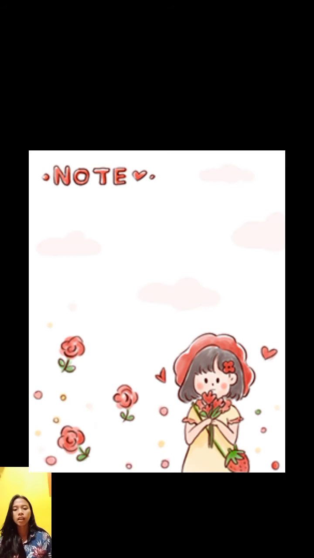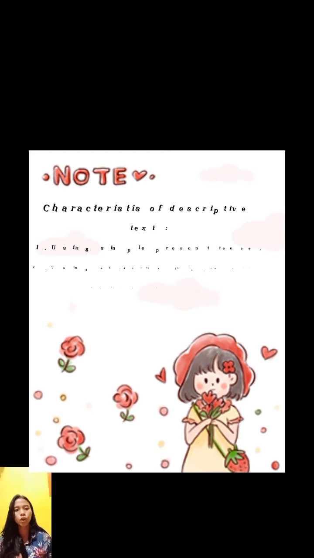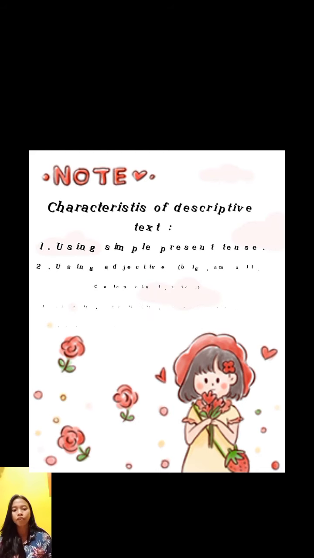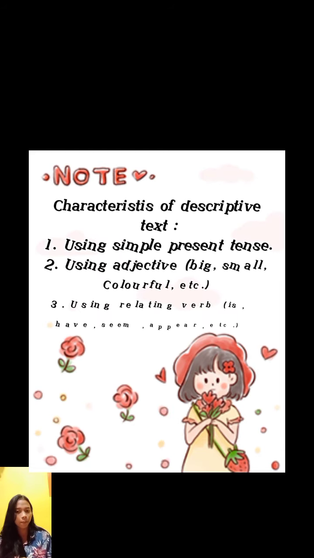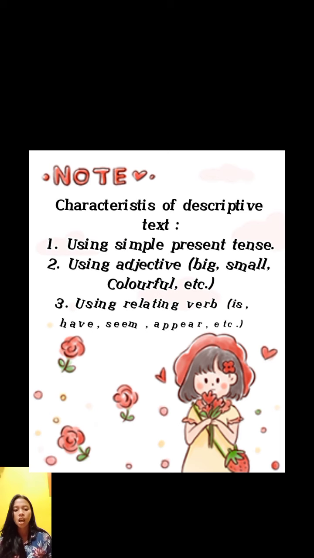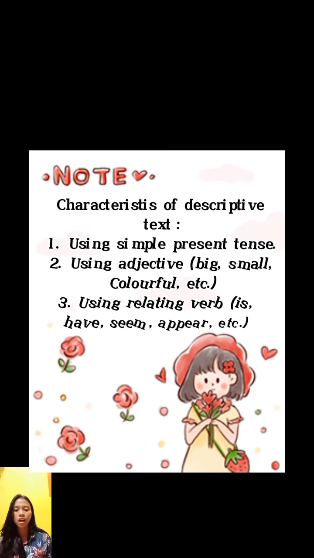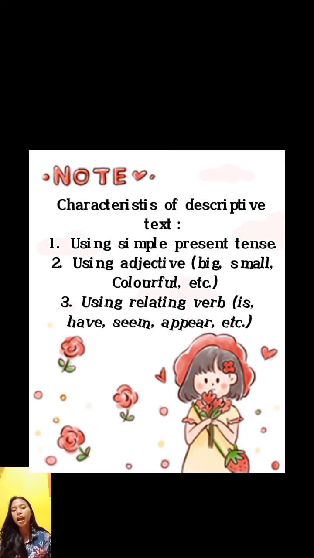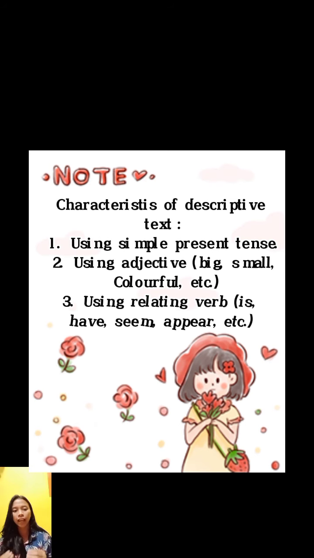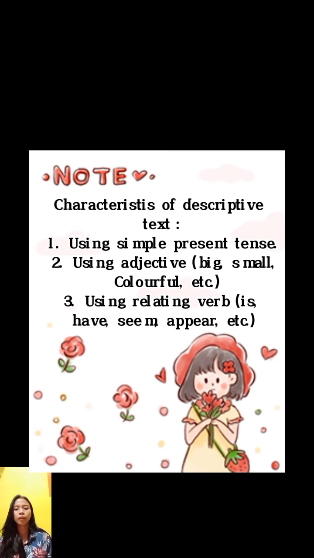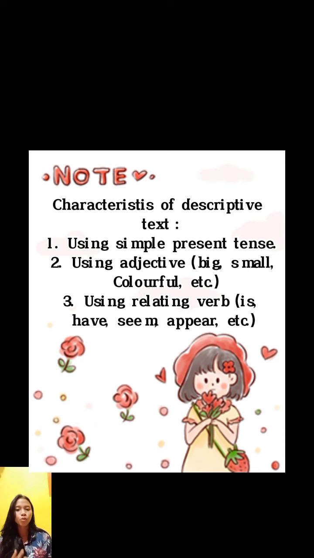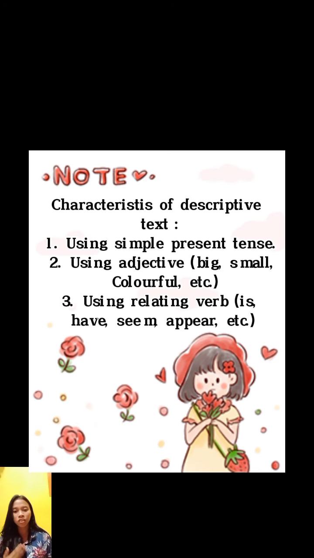descriptive text. Next, there are three characteristics of descriptive text. First, in descriptive text we use simple present tense. For example, when you want to describe your bedroom, you can use the sentence, the color of my bedroom is blue. The second is using adjectives. The adjectives used to make a descriptive text are, for example, big, small, colorful, and etc.